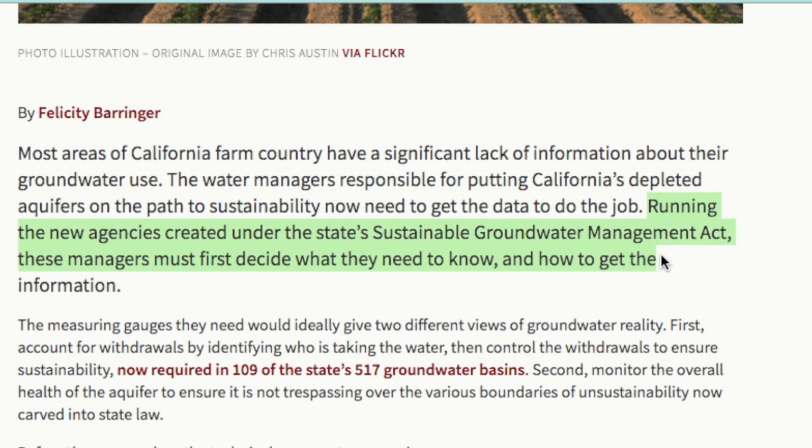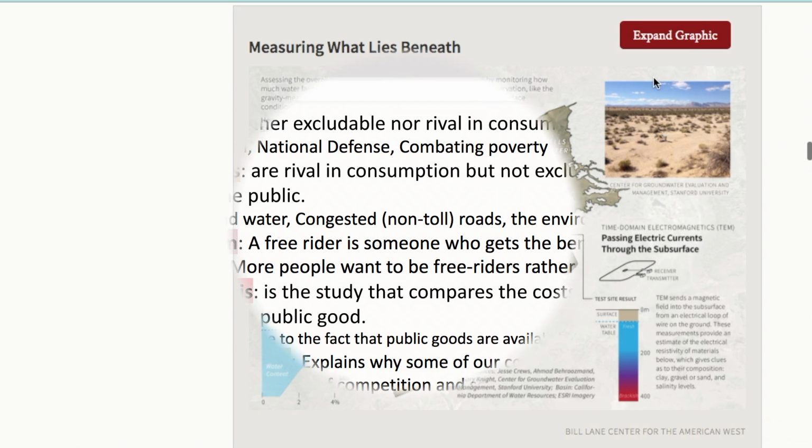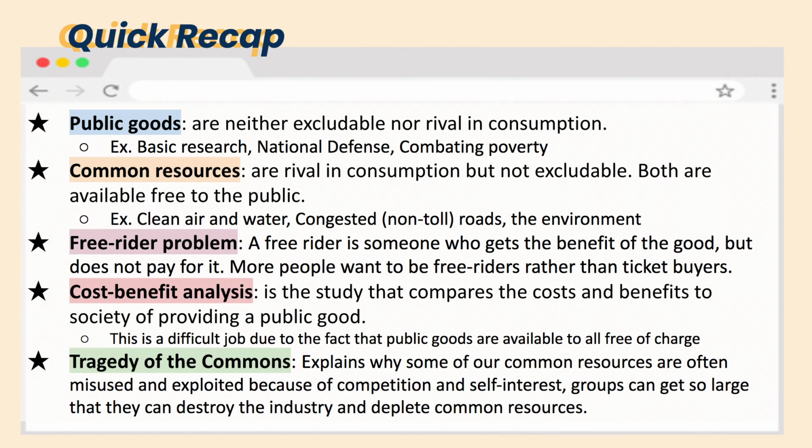Going back to California's groundwater issue, in late 2018, new rules were put into effect to promote the sustainability of groundwater. So, all in all, while these common resources are free and available for consumption, we must be mindful of the limit and availability of these resources, as the dwindling availability of certain free goods does not only affect the nation economically, but also environmentally.